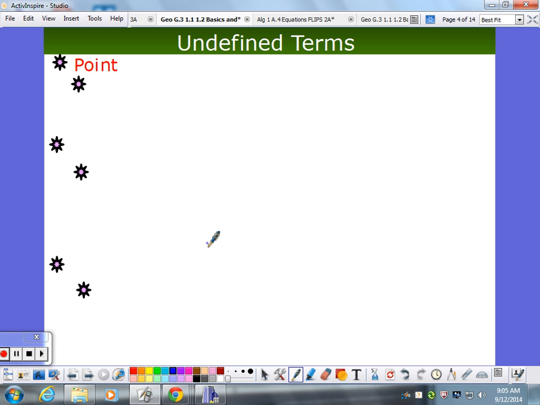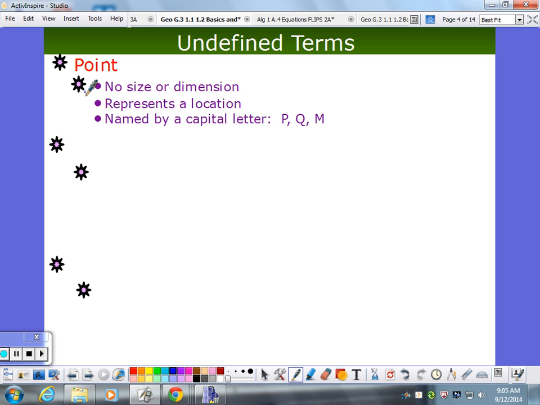Amanda, what is that? It has no size or dimension but represents a location. We name it with a letter. I could not have said that better myself. Oh, that's what it says on the paper. Smart girl, she got me.